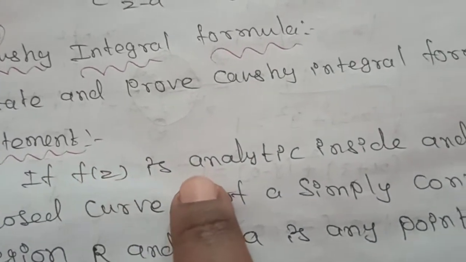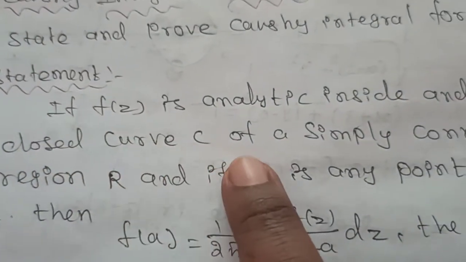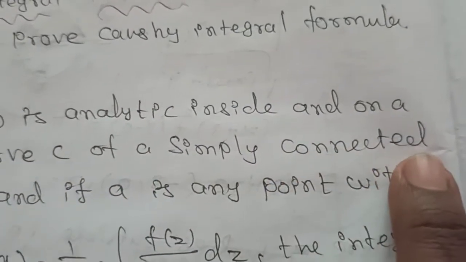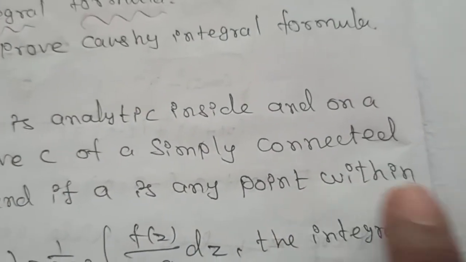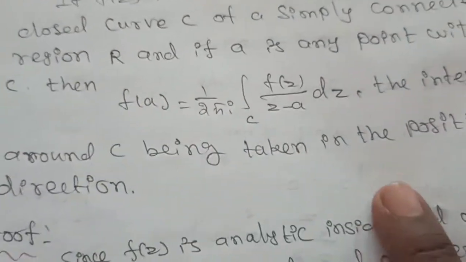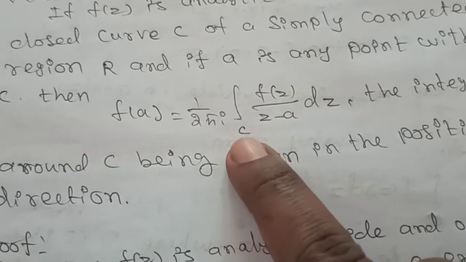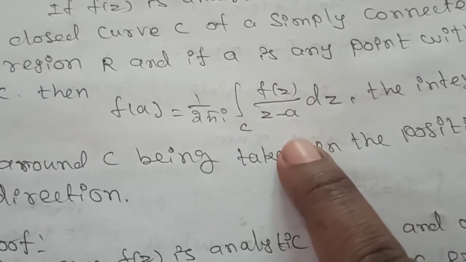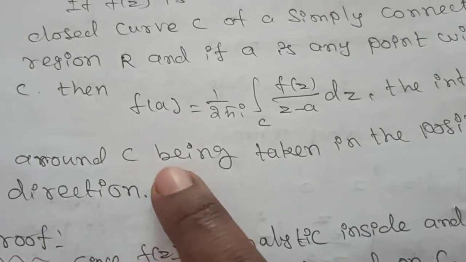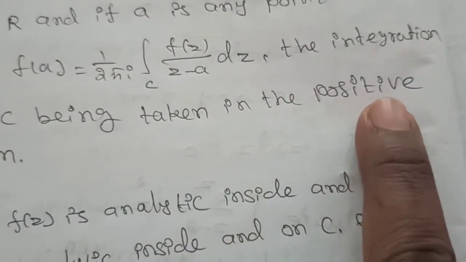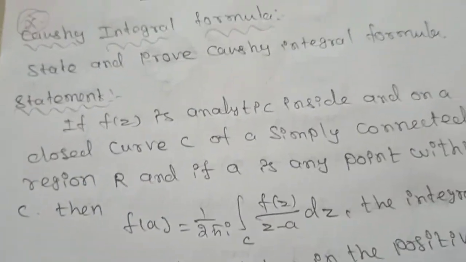Now you see the statement. If f of z is analytic inside and on a closed curve C of a simply connected region R, and if A is any point within C, then f of A is equal to 1 divided by 2 pi i into integration over C of f of z divided by z minus A into dz, the integration around C being taken in the positive direction. This is the statement of the Cauchy integral formula.